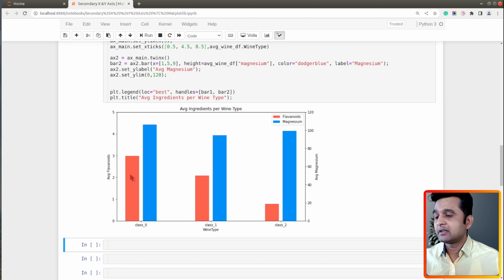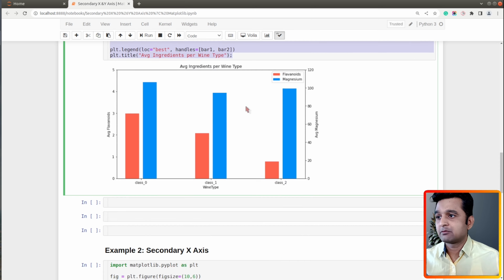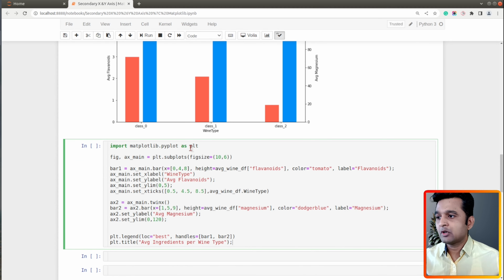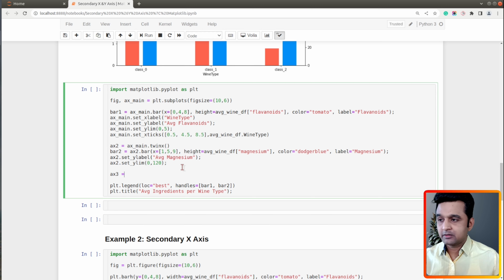All right, so here we have our chart where we are displaying two quantities which are on different scales: average flavonoids and magnesium. And magnesium is represented on the right side with the secondary y-axis. So now we have represented two quantities. Let's add the third one as well to our chart. So I will copy our code over here, and now I will create another axis object from our main axis object by again calling the twinx function.